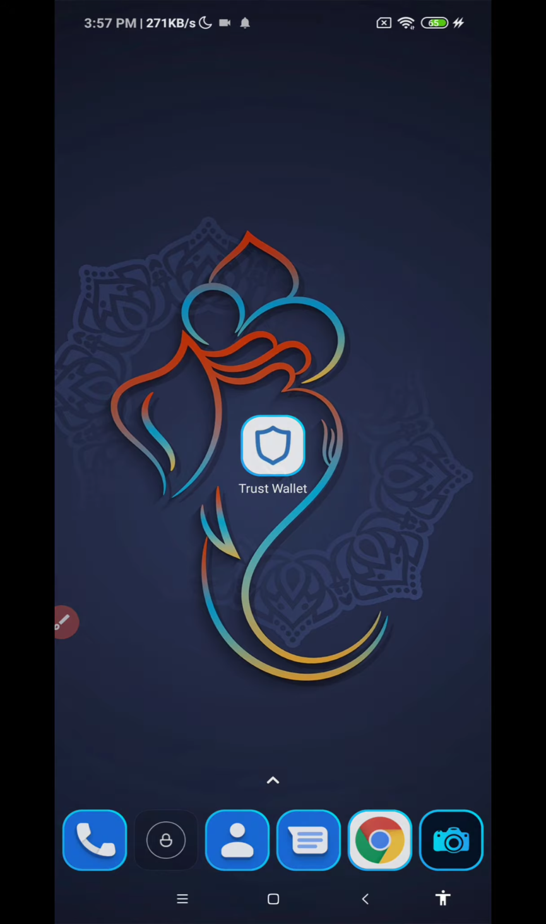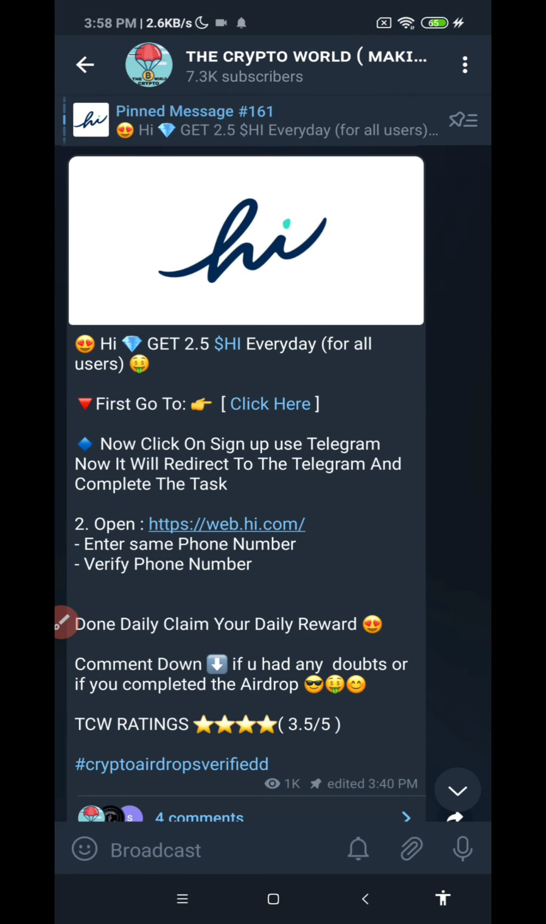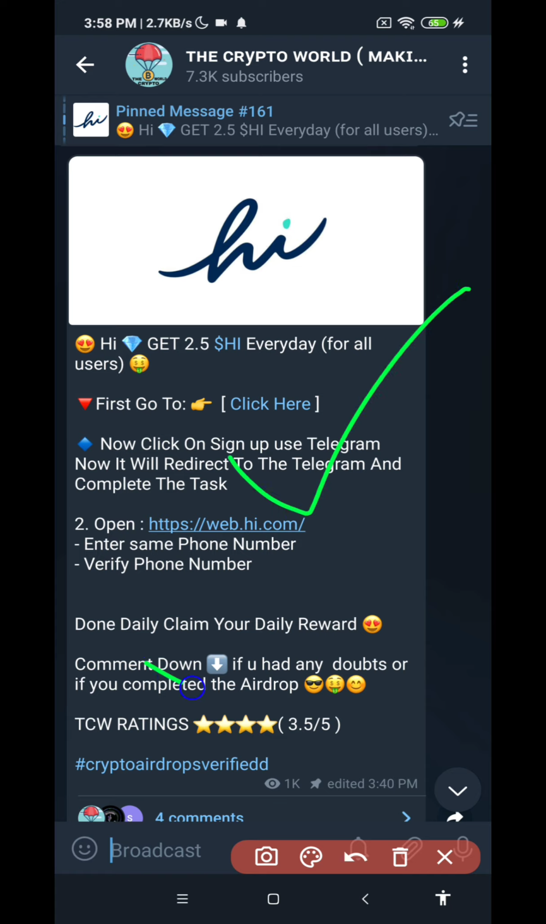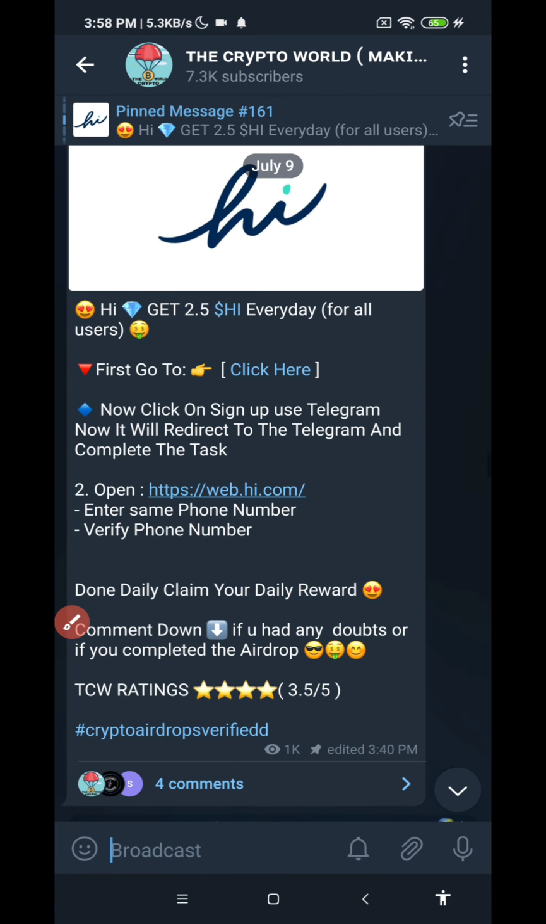Okay guys, let's get into the video. I will give you the Telegram channel link in the description box below, and the airdrop post link also. Now what you should do is go to the post link. As you can see, the post will look like this.